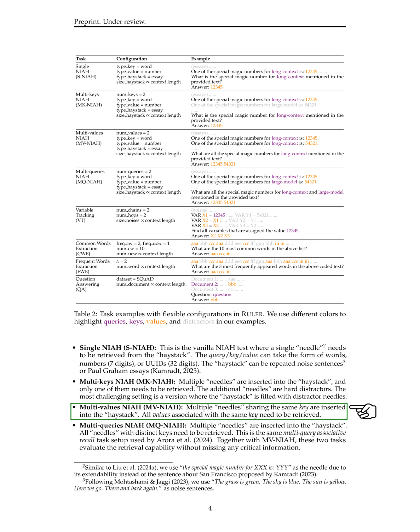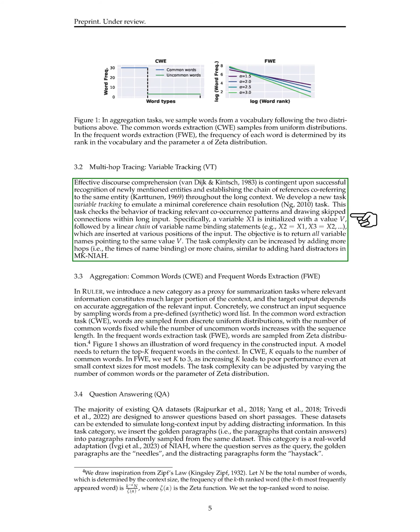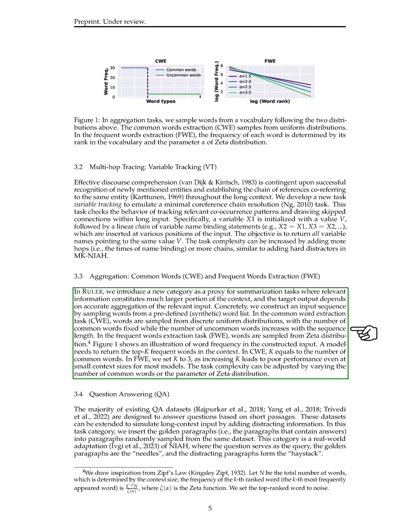In the multi-hop tracing task, we focus on tracking variables mentioned in a text and identifying references to the same entity throughout the text. This task helps in understanding how information is connected and referred to in a long passage. The aggregation tasks, common words extraction, CWE, and frequent words extraction, FWE, require summarizing relevant information from a text by identifying common or frequent words. The complexity of these tasks can be adjusted by changing the number of common words or the distribution of word